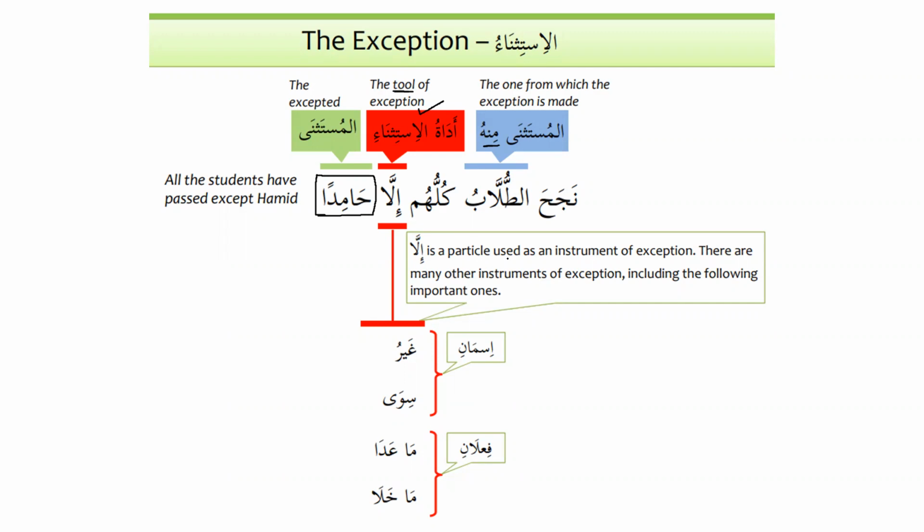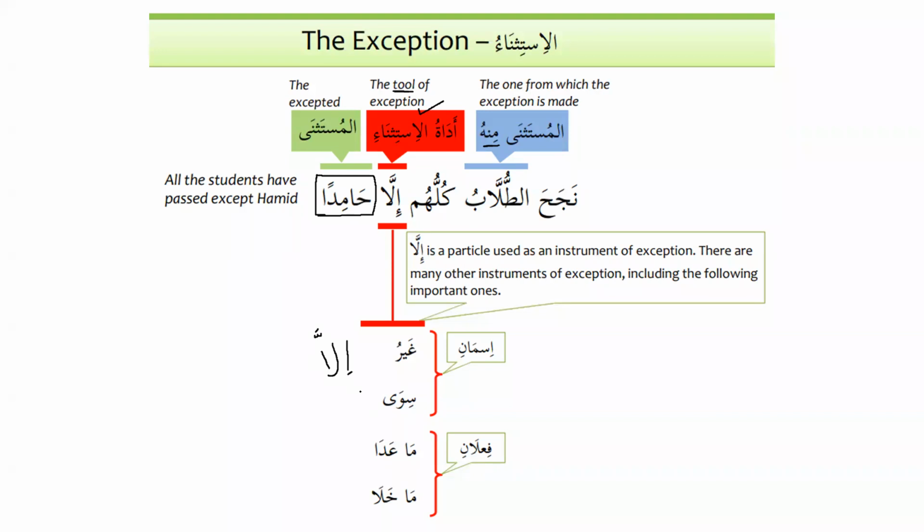Illa is the particle used as an instrument of exception. There are many other instruments of exception, including the following important ones. Ghayru and siwa, these two are noun. Ma'ada and ma'khala, these are verbs, fi'lan. Ghayru, siwa, ma'ada, ma'khala, all of them have the same meaning as illa. So all of them mean what? They mean except. So the meaning is the same.